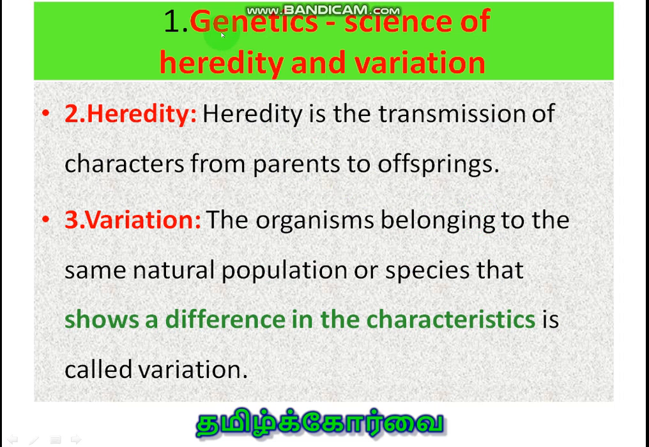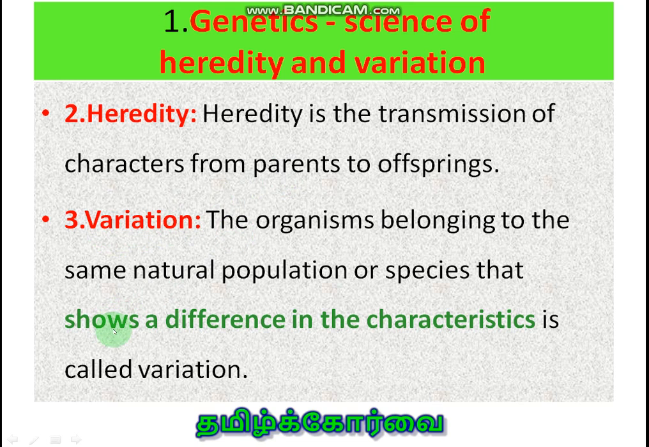The first technical term is genetics. It is defined as the science of heredity and variation. Second one is heredity. Heredity is the transmission of character from parents to offspring or from one generation to another generation. Third one is variation.